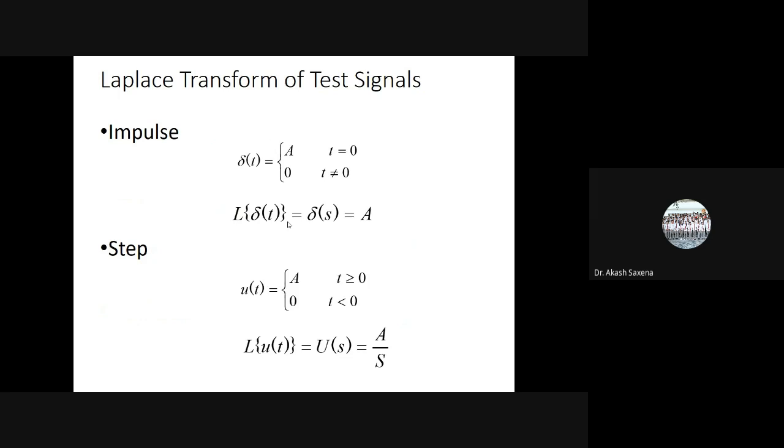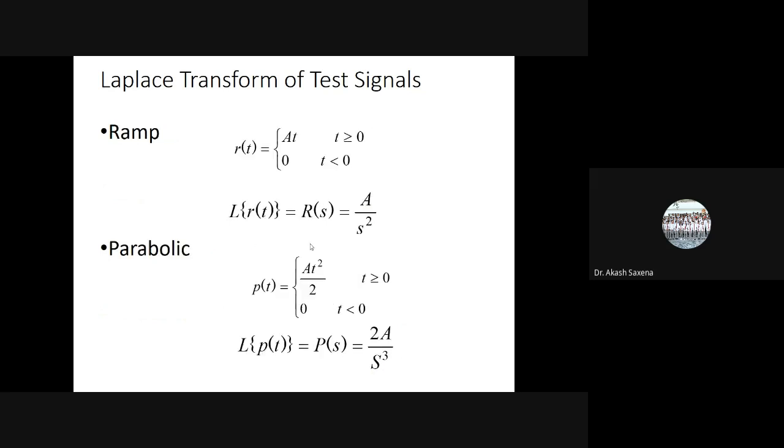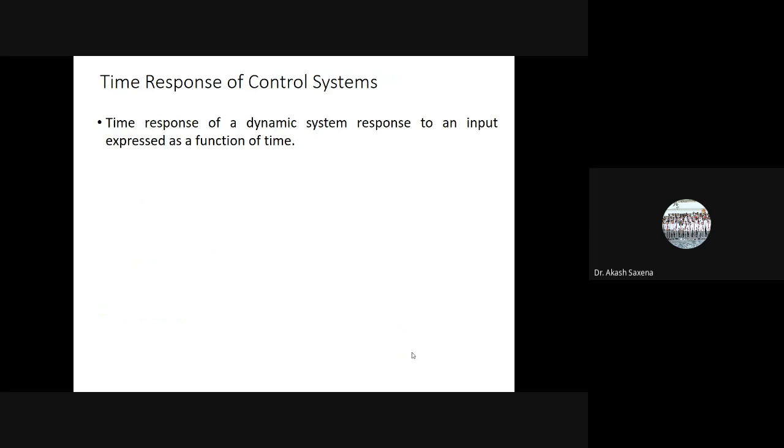Now, Laplace transform, if we can see that the Laplace transform of this particular signal, impulse signal, is equal to A. Here is Laplace transform of the step signal is equal to A by S. If I say unit impulse ramp signal, it is 1 by S square, and this is 2A by S cube. Laplace transform of the step signal.